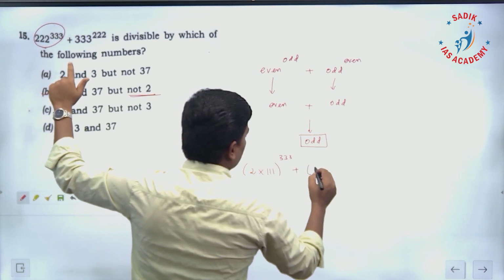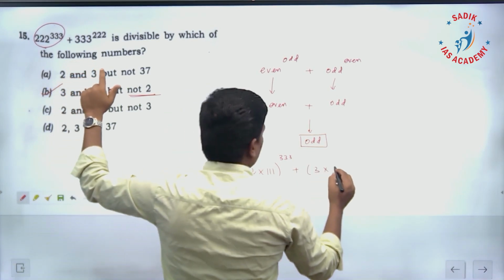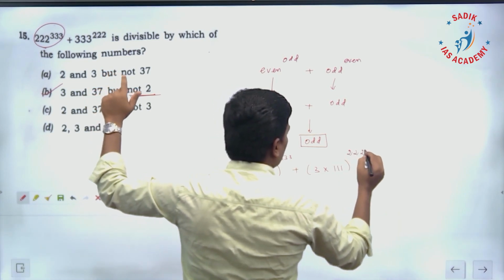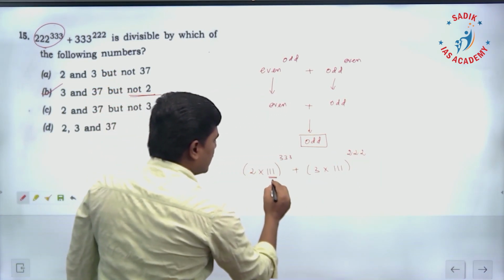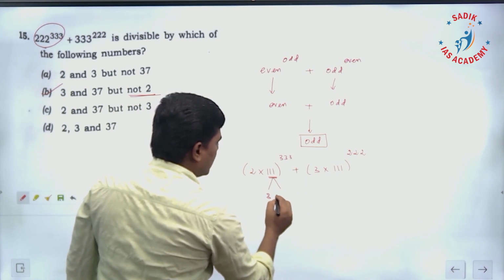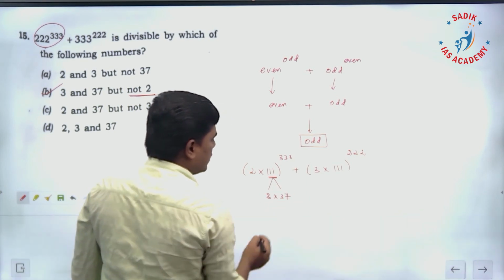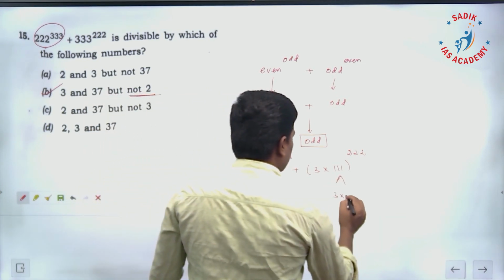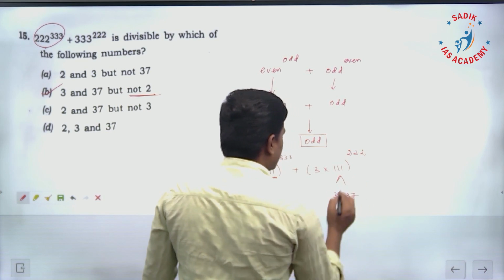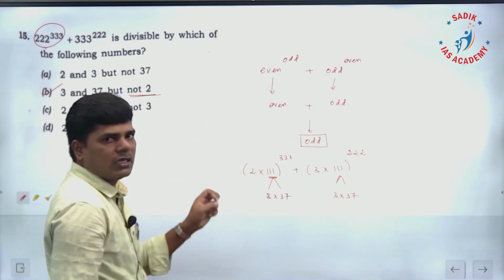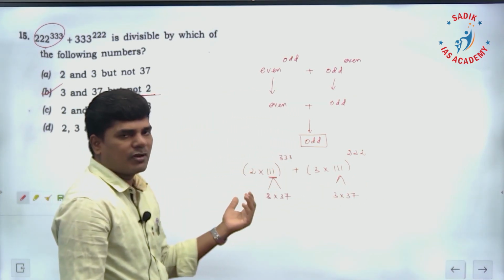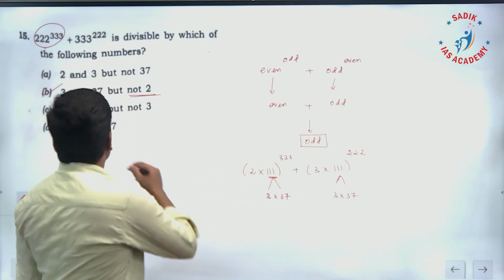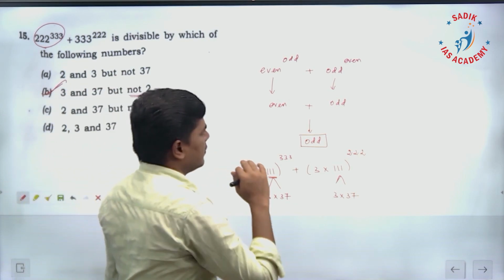plus 3 into 111 power 222. And if you look at this, this is what? Product of 3 into 37. 3 into 37 is 111. Similarly, this also is 3 into 37. So in both cases, you have 3 as well as 37. You can take them out commonly and you can divide the number by 3 as well as 37. Therefore, the answer is option B.